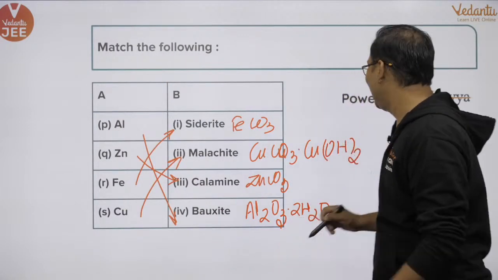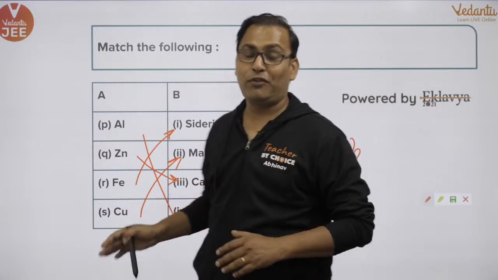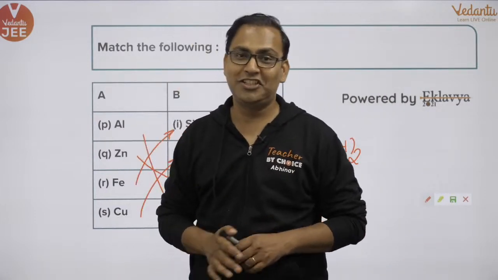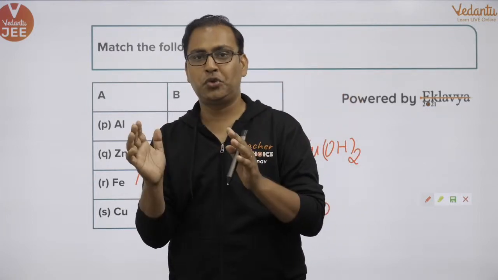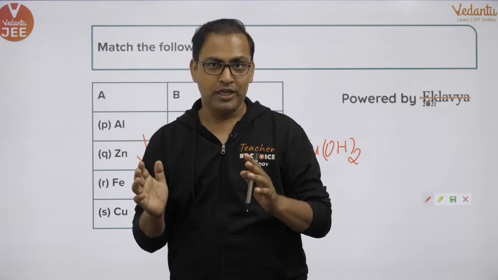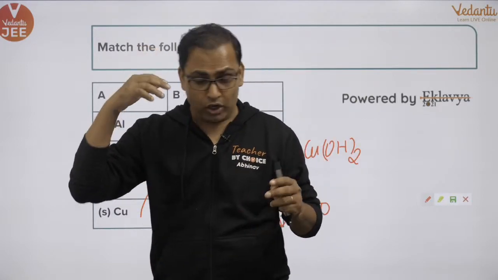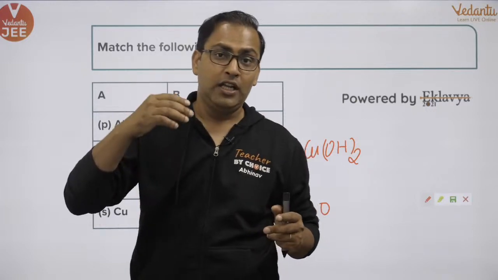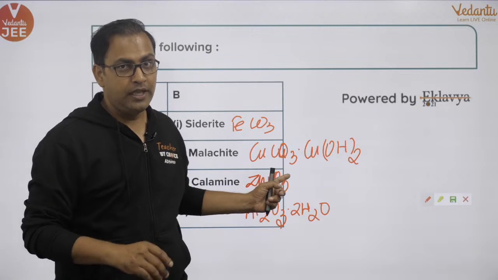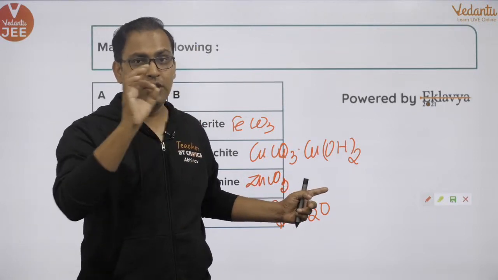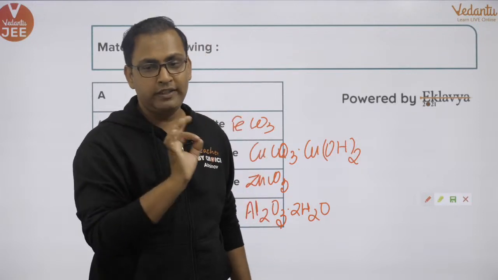Chalo, let's move on to the next question, guys. This was an easy one. So these types of questions are the most probable from the metallurgy chapter. You just have to remember which metal and which ore. That list you have to remember. In every shift, or at least in alternate shifts, I am expecting this question will definitely be there. You have to match the ore with its metal.